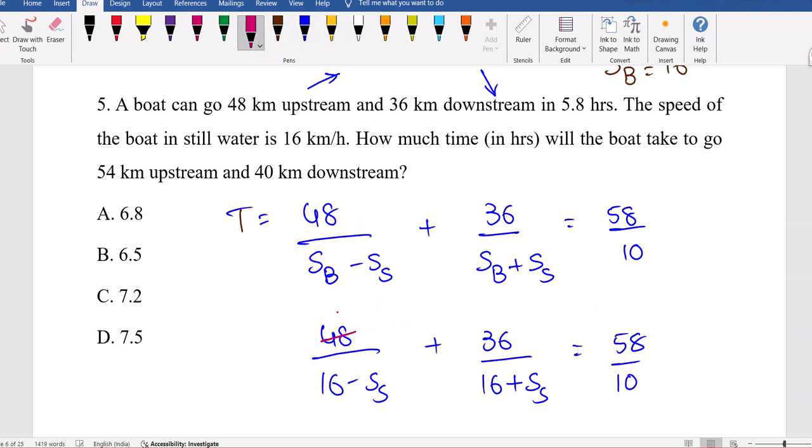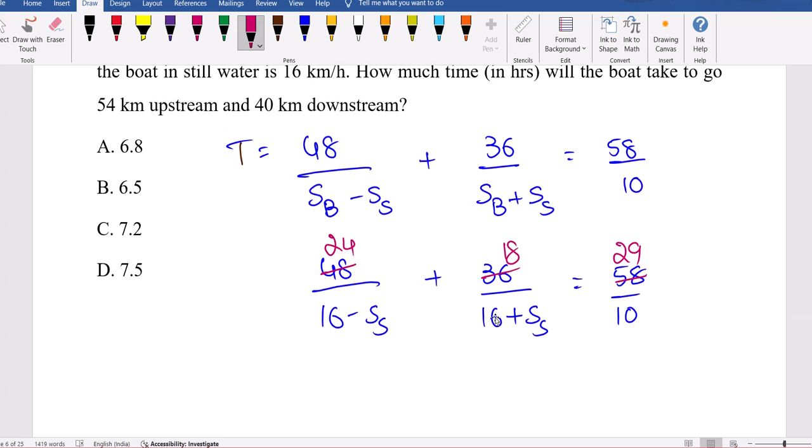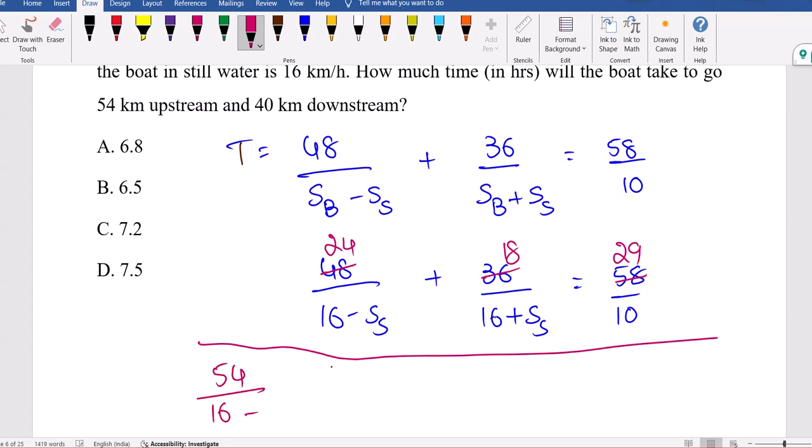Right, so we have common factors here: 2 times 9, 2 times 18, 2 times 24. Now, you can cross multiply and find SS value. We need SS value, speed of stream. Then finally, what you can do? The final question is 54 kilometers upstream, sorry, upstream: 16 minus SS value you will get. Downstream 40 kilometers, 16 plus SS. What is this value you have to calculate? Here, you will get SS value from the above equation, and it should be 29 divided by 10.